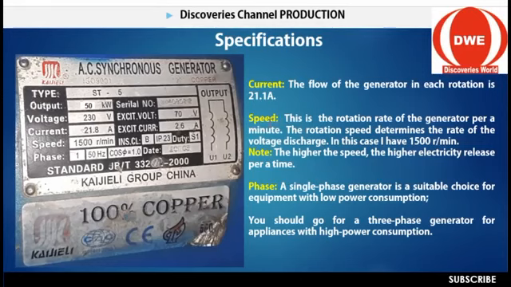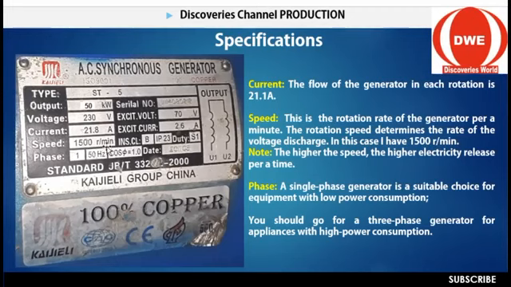Now, the speed, please, this is very important. The speed is very, very important. If you must be able to generate electricity by yourself, then you must consider speed. This is the rotation rate of the generator per minute. Speed determines the rate of the voltage charge. In this case, I have 1,500 RPM.